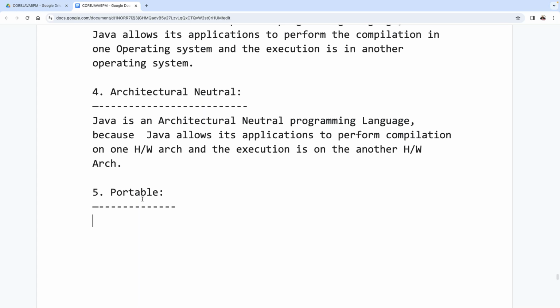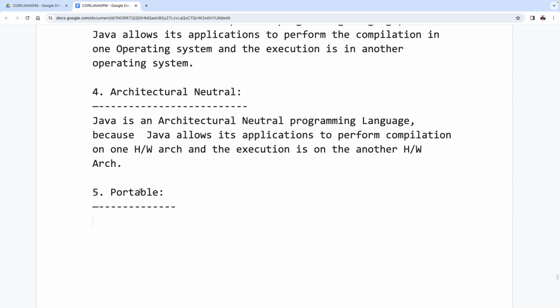Java program is portable. Why? Because the program is the same, but internally the operating system and hardware system are all going to be changed from one type to another type. So automatically our Java program is a portable programming language. A Java program is portable in the sense that the Java programming language is also a portable programming language. Guys, are all of you following the points or not?